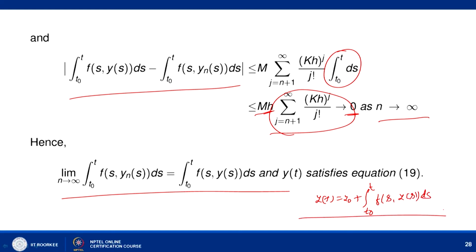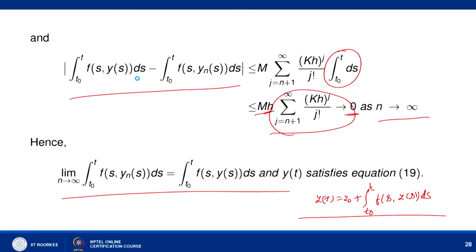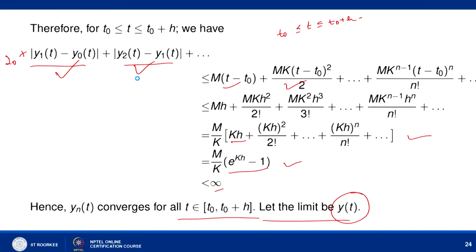Now, the only thing we have to prove is that y is a continuous function, because when y is a continuous solution of this integral equation, then y is a solution of the initial value problem. To show that y(t) is continuous, we can use the Weierstrass M-test. If you look at the series Σ_{j=0}^∞ (y_{j+1}(t) − y_j(t)), it converges uniformly on the interval t₀ to t₀ + h. So how do we say that it is uniformly convergent? Again, look at your equation number 18.